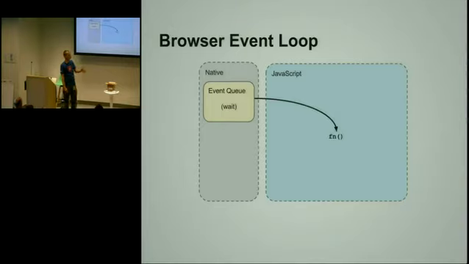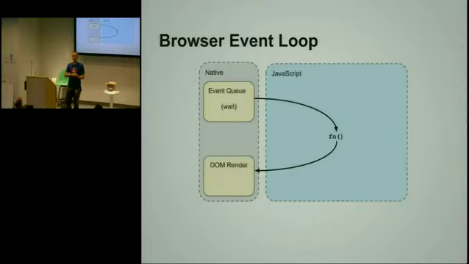The function will execute, and at the end of that, we will escape the JavaScript world. We will go back to the native world, and that's when the browser gets a chance to render all the changes you made, all the manipulation you did, and just present it to the user. And at the end of that, it's just going to go back to the event queue. It's going to check, is there any other event that I need to handle? And if not, it's just going to wait there and sit until the next event occurs. So this is how it works in all JavaScript applications.